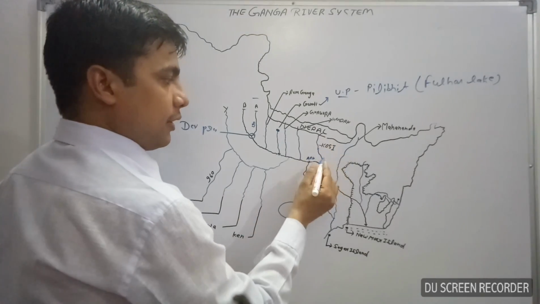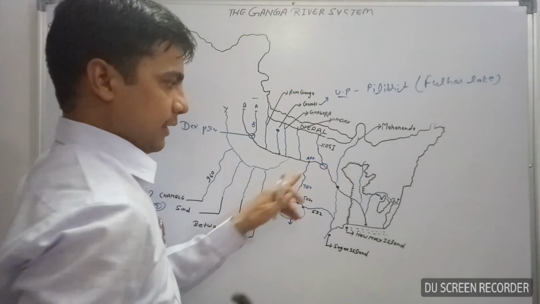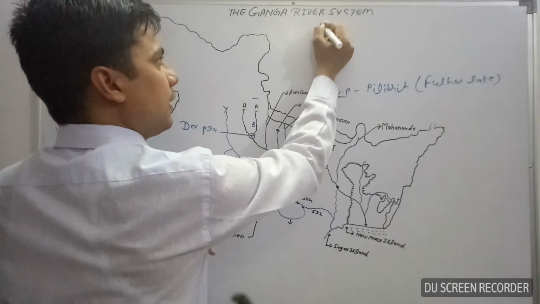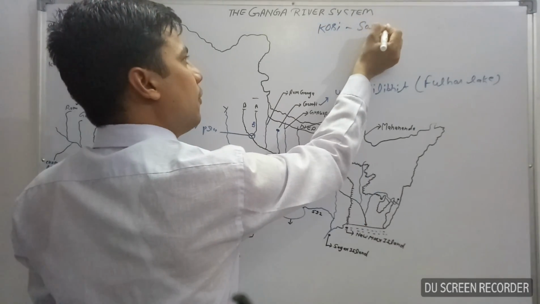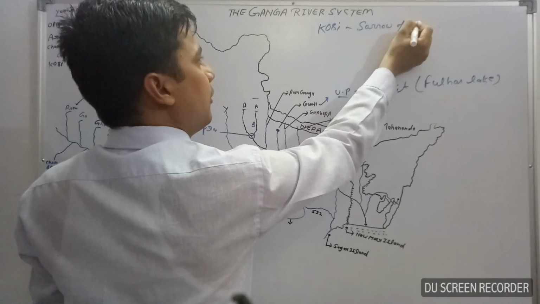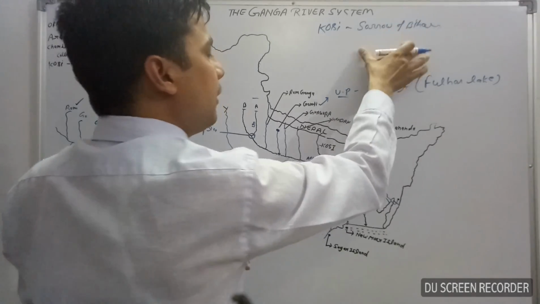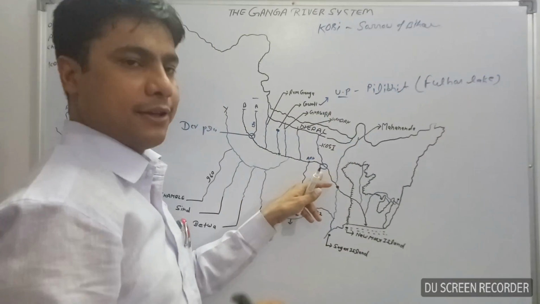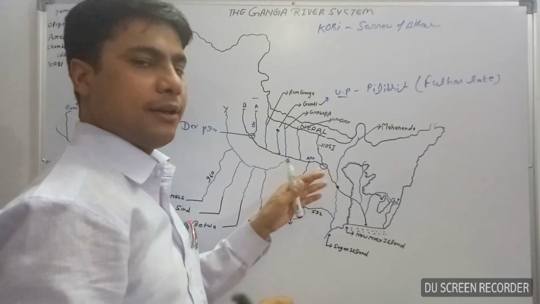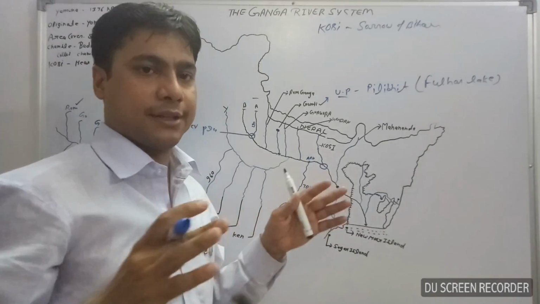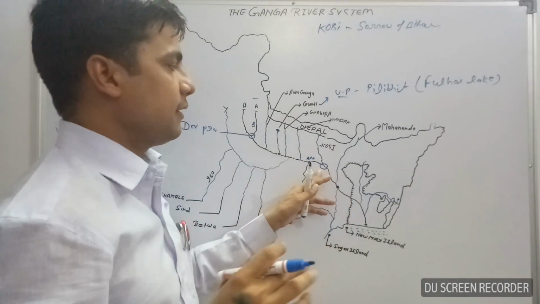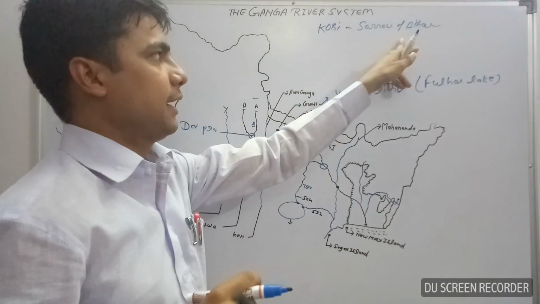It is also known as the Sorrow of Bihar, because of the annual flood condition. Most of the floods occur in Bihar, and they create a large amount of destruction. Okay, that's why it is known as the Sorrow of Bihar.